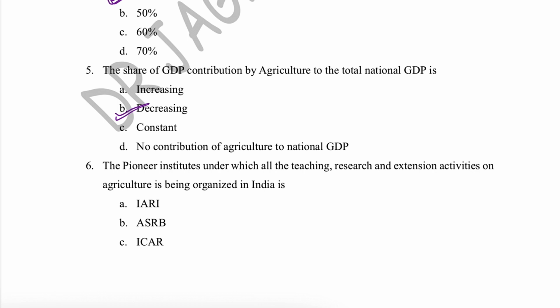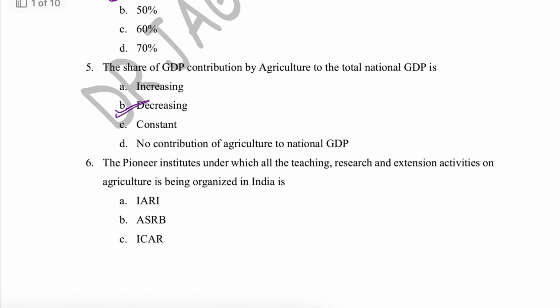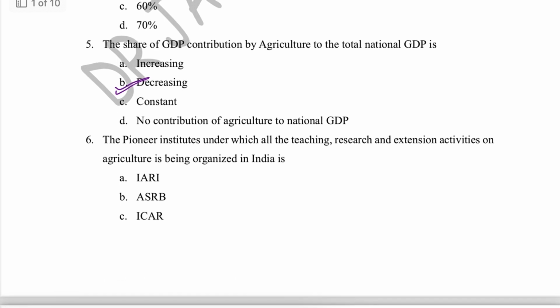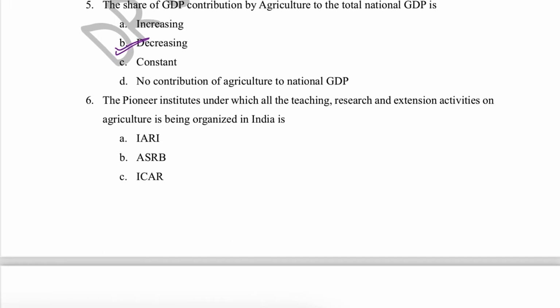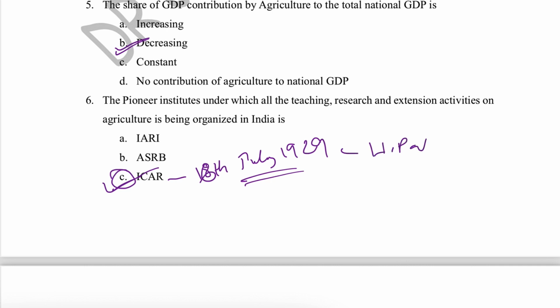The next question is, the pioneer institute under which all the teaching, research and extension activities on agriculture are organized in India. That is ICAR, Indian Council of Agricultural Research, established on 16th July 1929, and the present Director General is Dr. Himanshu Pathak.